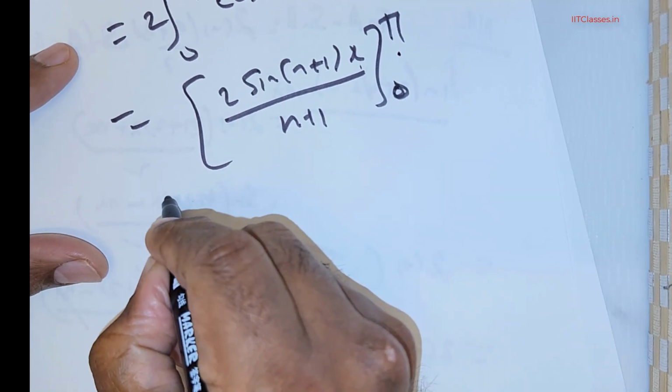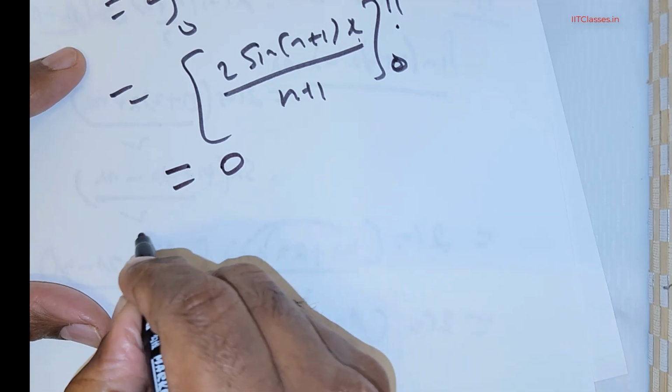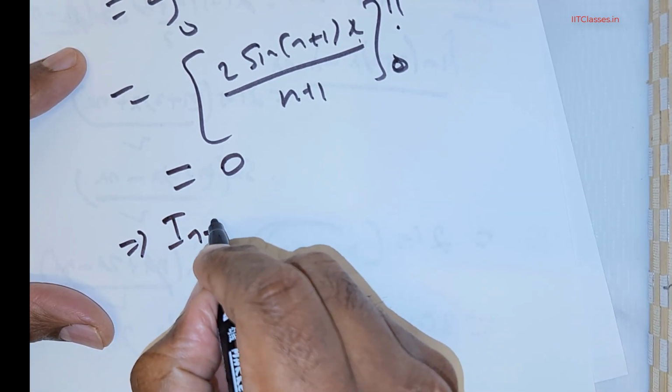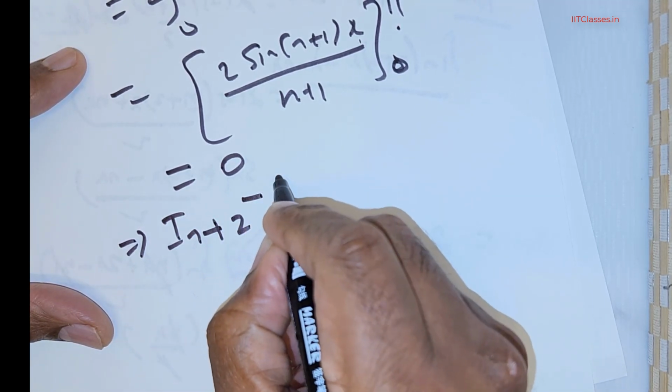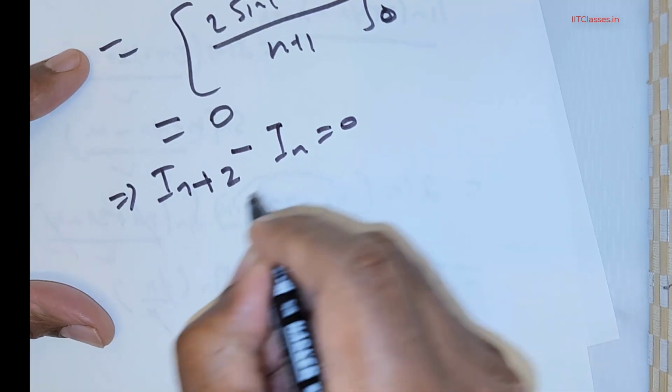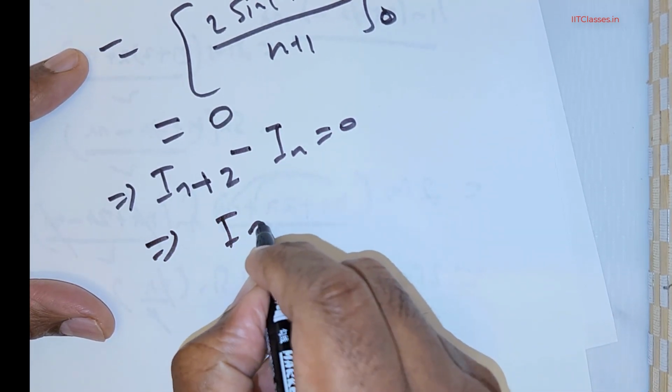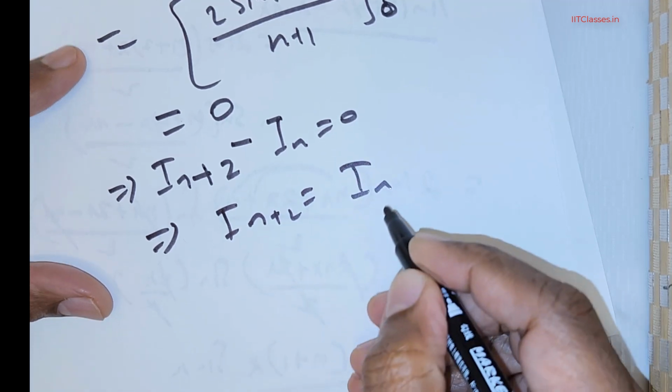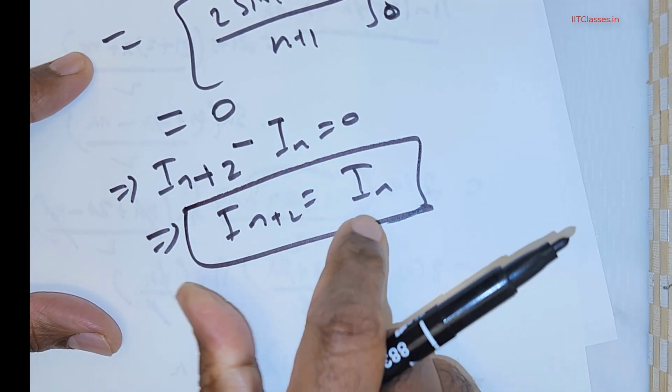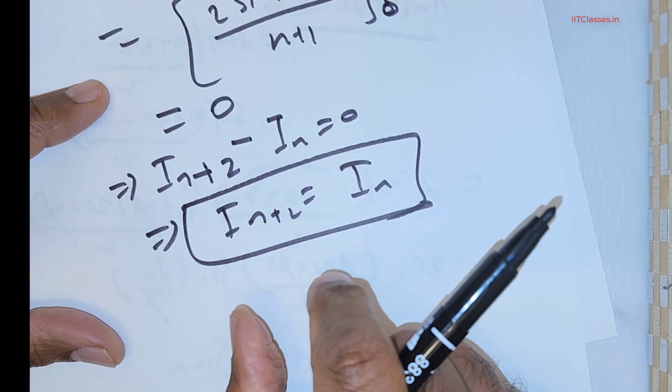So the answer is equal to 0, which means I_{n+2} − I_n = 0, so I_{n+2} is equal to I_n. This is the relationship that we have got.